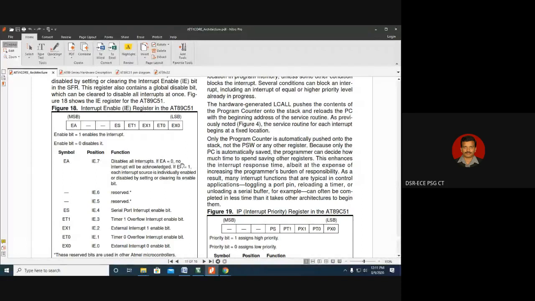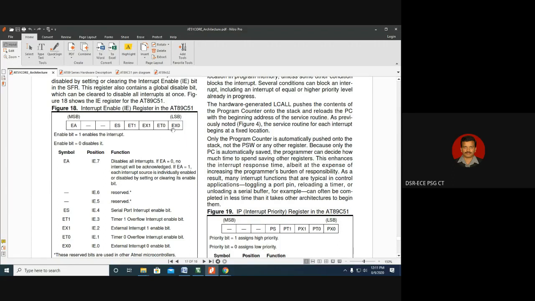If EA equals 1, each interrupt source is individually enabled or disabled by setting or clearing its enable bit. So EA must be 1 to enable all the interrupts. So this most significant bit of the interrupt enable register should be 1. And in this interrupt enable register, EX0 means external interrupt 0, and EX1 means external interrupt 1, which are INT0 and INT1.